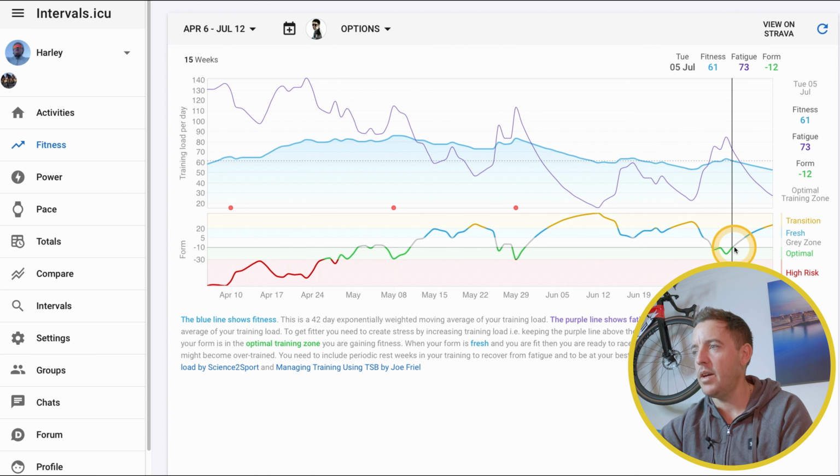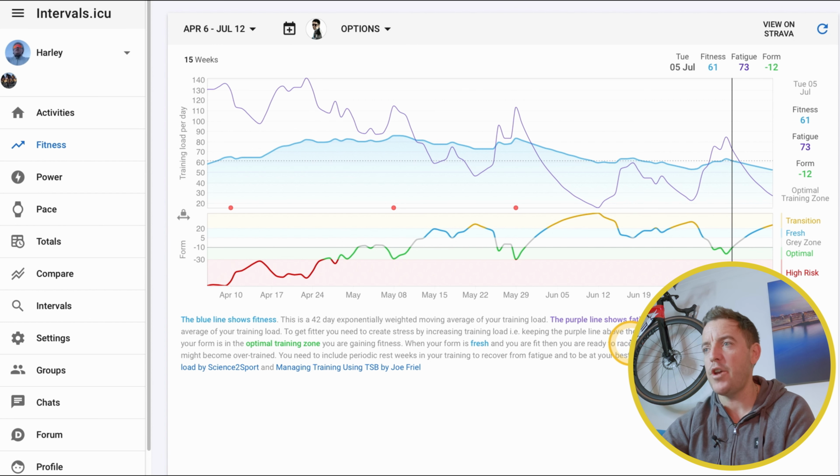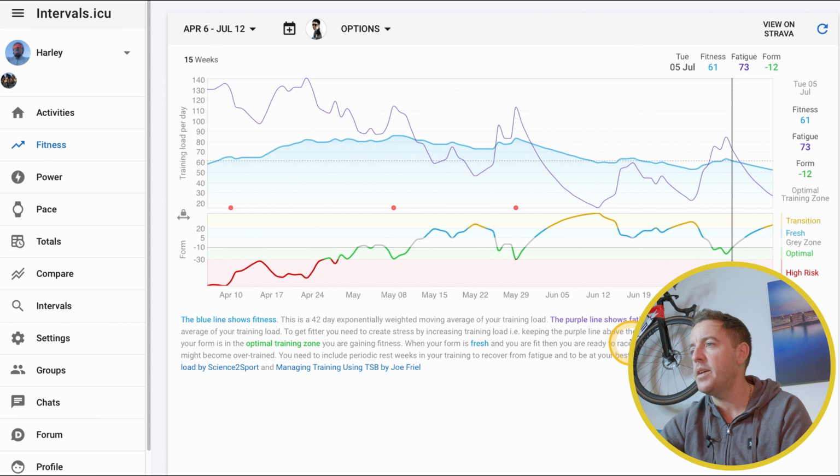I'm just trying to get off here. Here we go, so you can see it. So that ready to race thing is just awesome. Psychologically as well, when you can see your line is in the fresh section and you're about to line up for a race, you've got all your ducks in a row. Just helps mentally for me as well.